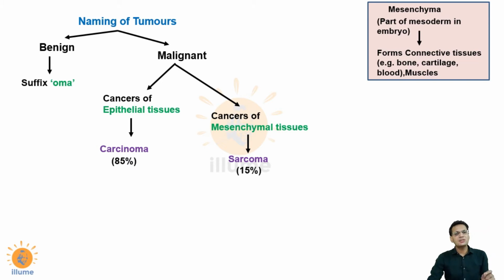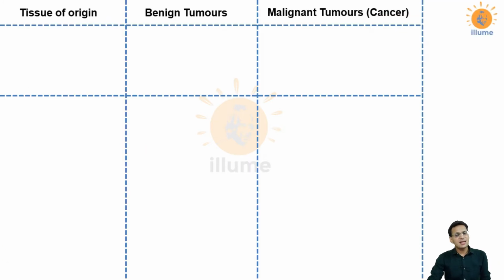For benign tumors, the suffix is OMA. For epithelial malignant tumors, the suffix is carcinoma, and for mesenchymal cancers, the suffix used is sarcoma. In total, around 85% of all the cancers belong to the carcinoma category, and 15% of them belong to the sarcoma category. So let's start with the examples.